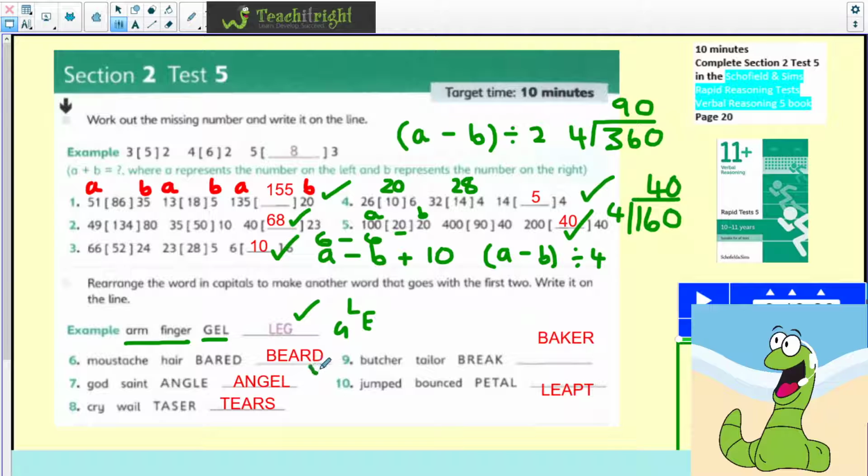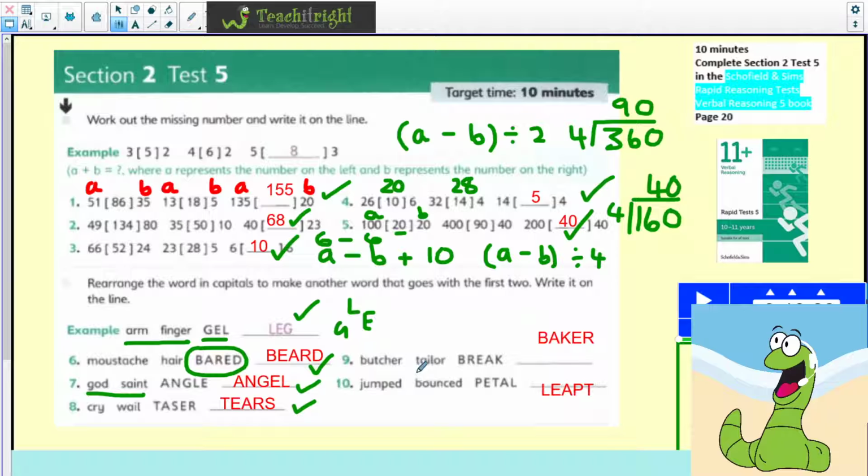Number 6, so we've got beard, if we were to reorder bard there. So again, looking down at the answers, you can see what you've got to do. Look at the words on the left. So you've got God and saint here. So angel would be the word that we'd make from angle. Cry, wail, and of course we can make tears then if we reorder taser there.